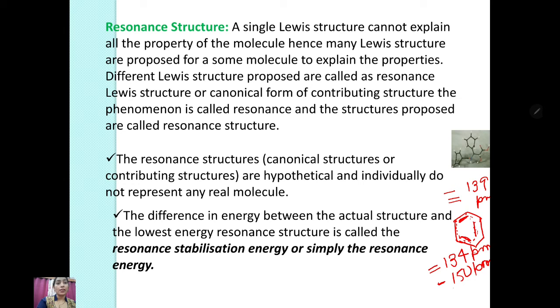A single Lewis structure cannot explain the properties of a molecule, hence many Lewis structures are proposed. For some molecules, to explain the properties, the different Lewis structures proposed are called resonance. Each Lewis structure, canonical form or contributing structure is called a resonance structure. The resonance structures, canonical structures or contributing structures are hypothetical and individually don't represent any real molecule. The difference in energy between the actual structure and the lowest-energy resonance structure is called the resonance stabilization energy, or simply the resonance energy.